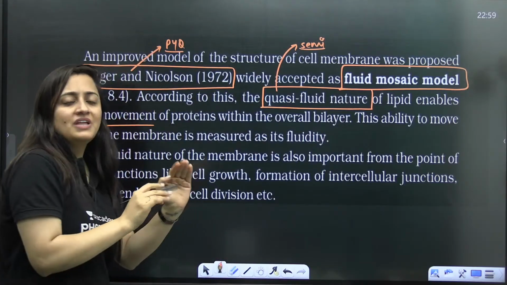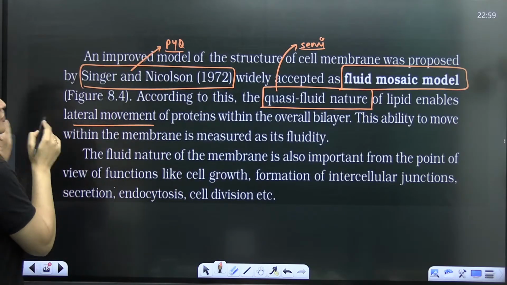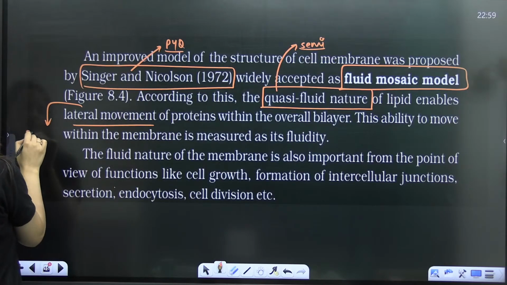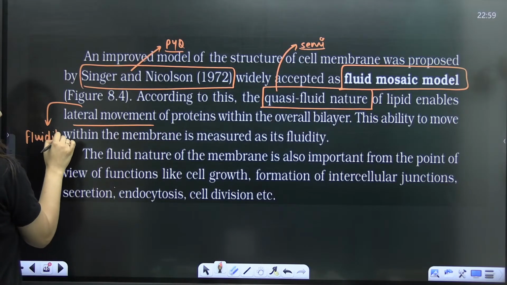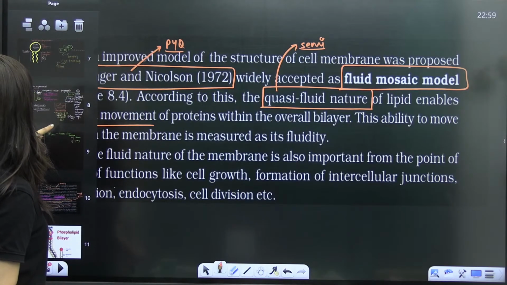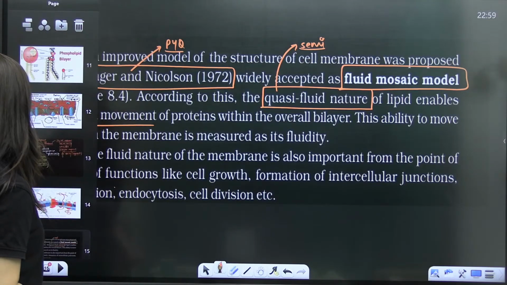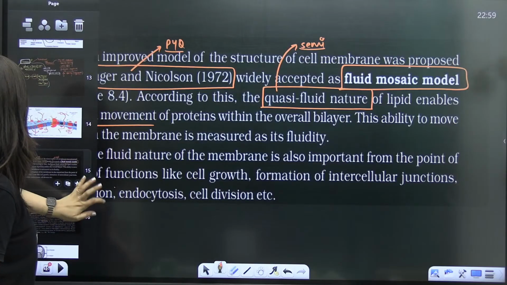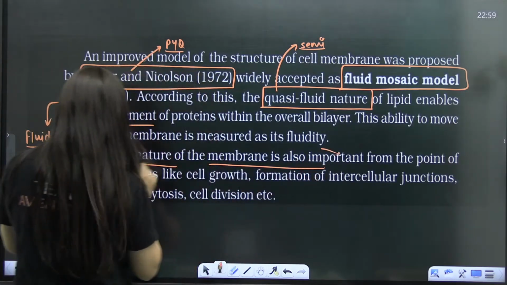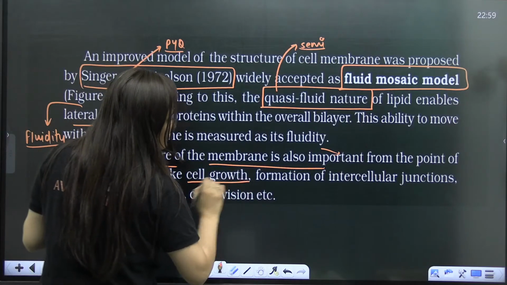And because of that, lipids can move laterally, right? So this lateral movement is actually known as fluidity. Okay, so this is fluidity. The fluid nature of the membrane is very important because it will help in the growth of the cell,